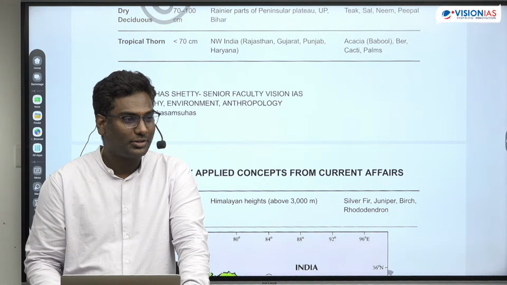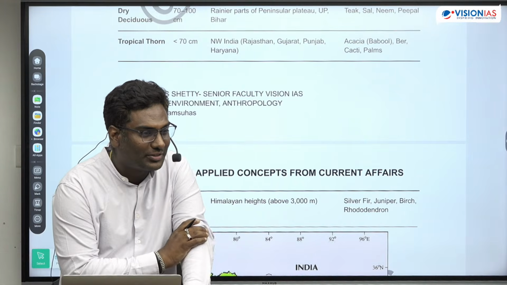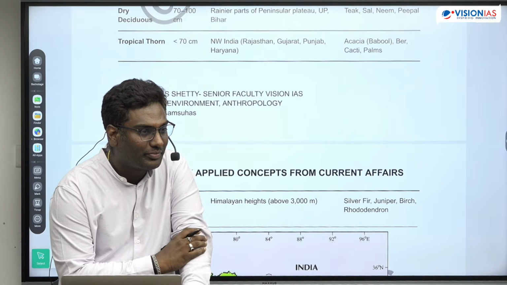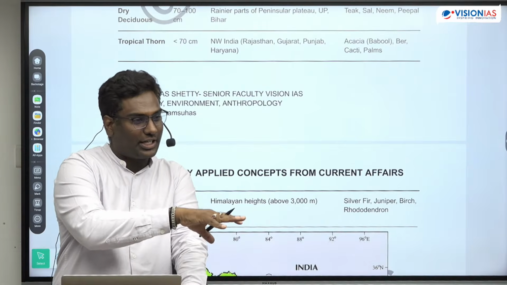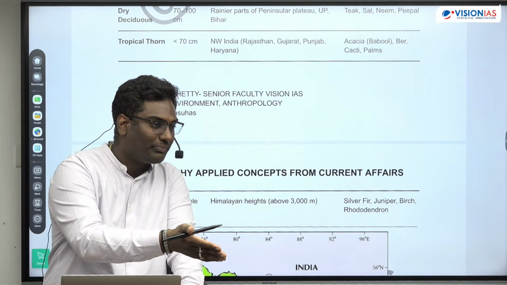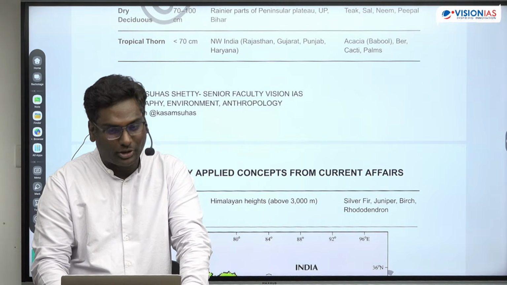Only 30%? Yes, I didn't understand. I didn't get it. You are saying the South 5 states will contribute 30% to the GDP. इससे ज़्यादा contribute करते हैं. It actually contributes more than that.